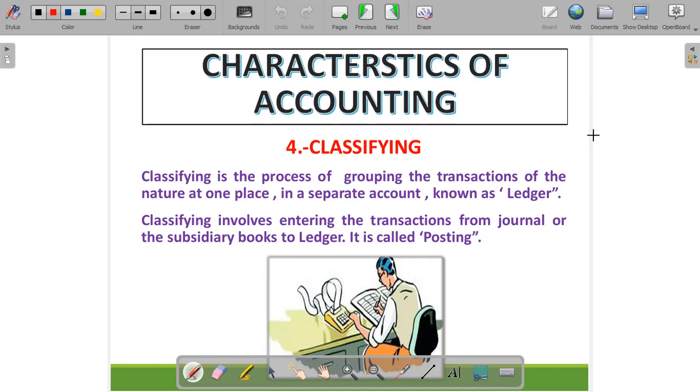Basically, in classification we group the financial transactions which occurred in a business in a separate account, and those particular accounts are known as ledger accounts, right? Then, we enter the transactions from the journal, because in the journal we had recorded the transactions, and from the journal we transfer all the entries to the ledger, right? And this process is known as posting.